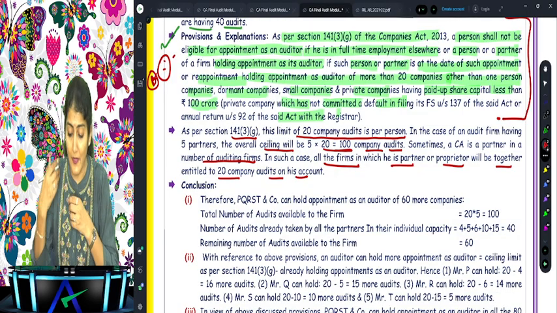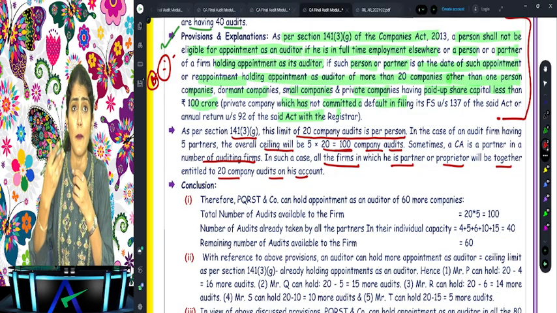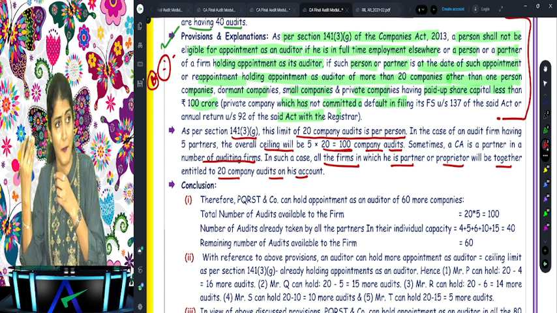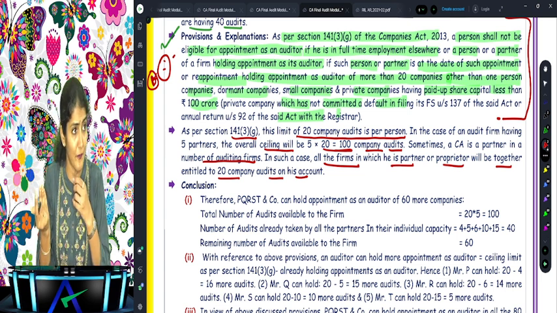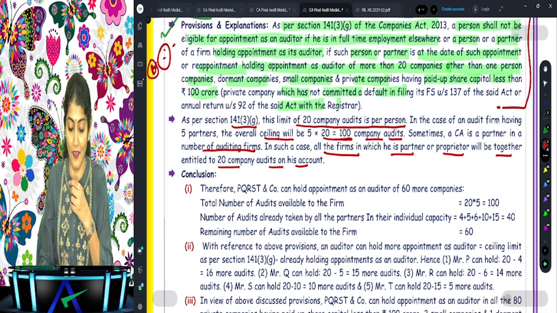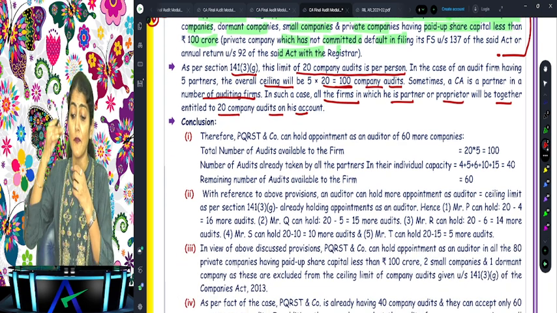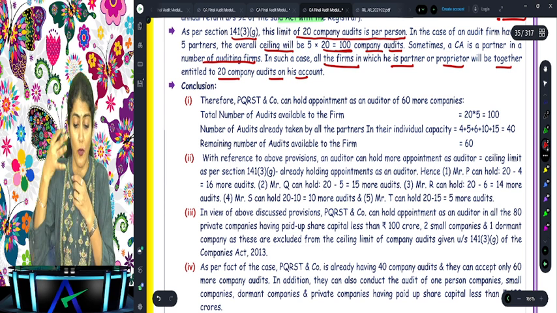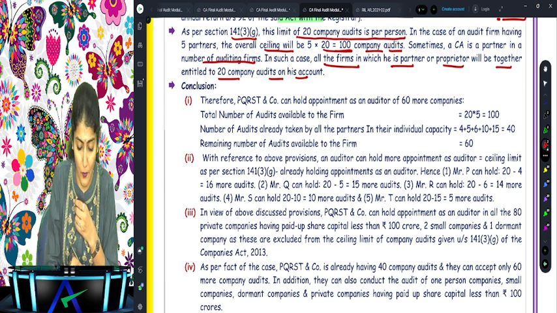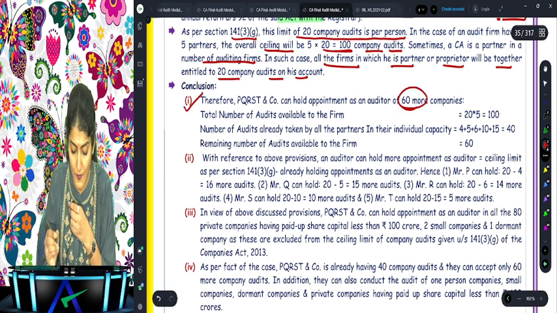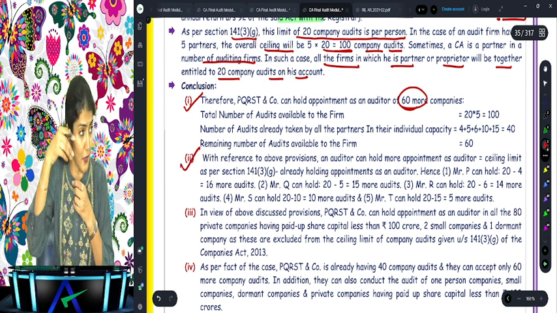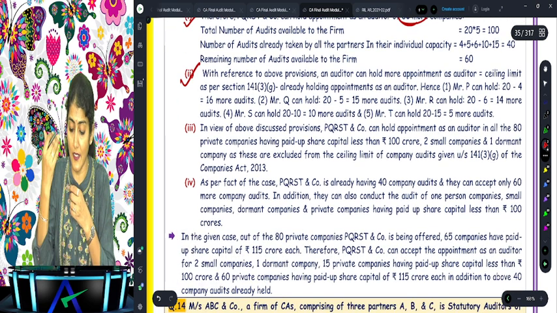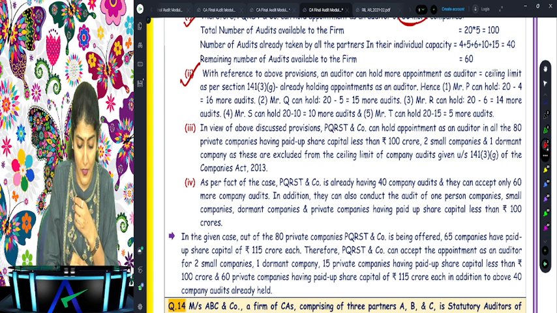I am assuming that all of you are able to follow what I am talking about. Am I right? Is my assumption good, or is it hypothetical? No, it's not hypothetical. Okay, right. So all the firms in which he is a partner or proprietor will together be entitled to 20 company audits on his account. Okay, right. So what does it say? They can do the audit of 60 more companies. Then what are the individual number of audits which can be taken in the name of each partner? Then what does it say?